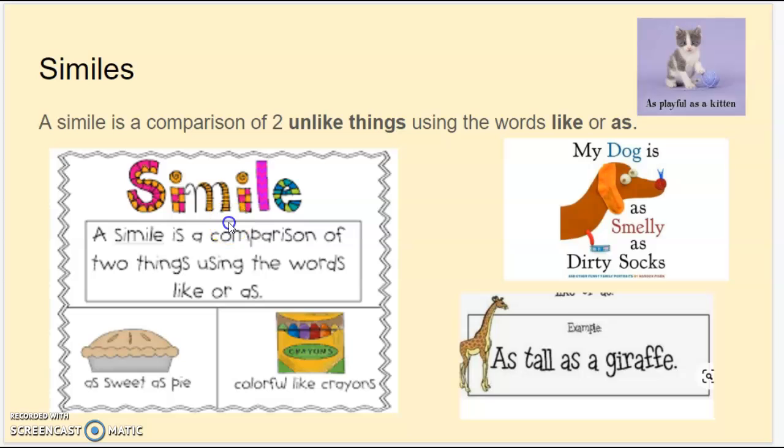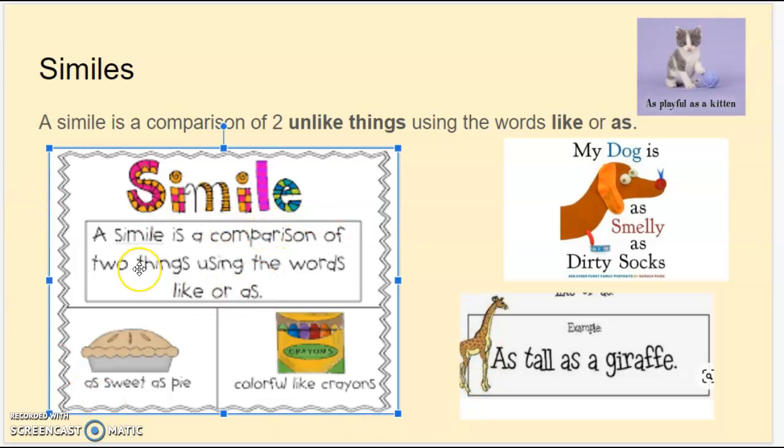Okay, so here's a poster that describes what a simile is, and you have some examples. So a simile is comparing two things that are not alike, and they're using the words like or as. So I'm sure you may have heard the phrase as sweet as pie, okay, or she is as sweet as pie. She and pie, they are two different things, and they use the word as to describe them. She is as sweet as pie.